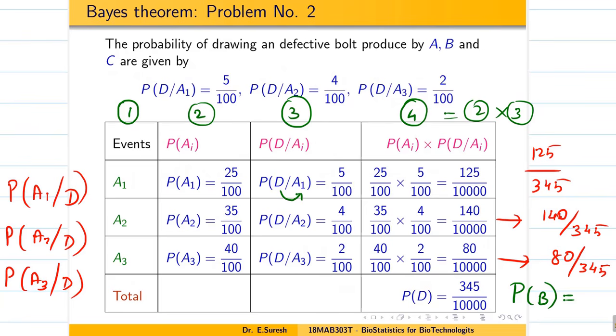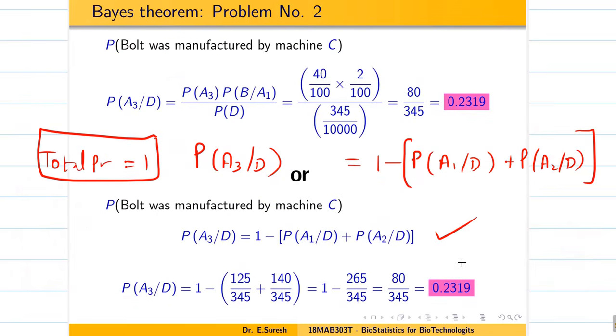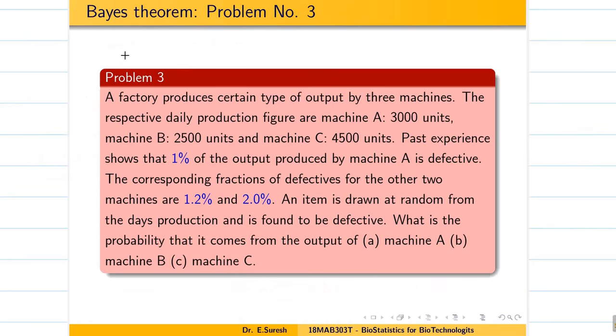Then if you think like that, the probability of A3 means 80 divided by 10,000, whole divided by 340 divided by 10,000, you can do. So either you can use this technique, that is also correct, or if you use the normal classical way, that is also correct. You are going to get the same answer. That's it, students. I hope now you are confident with Bayes theorem, and whatever problem comes, you can analyze. One more problem I will do.